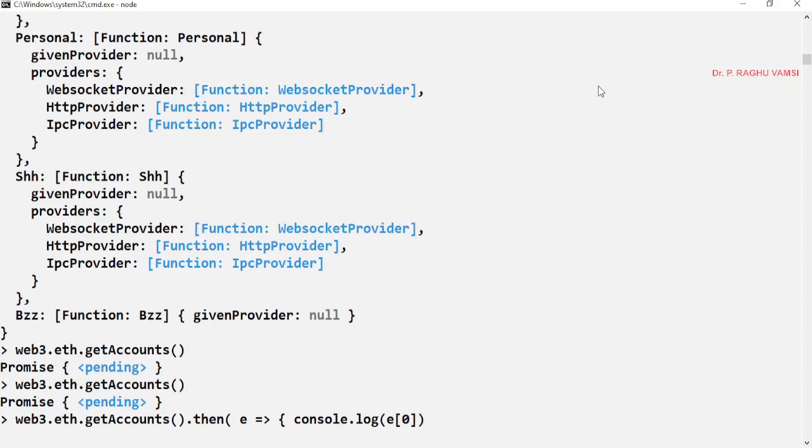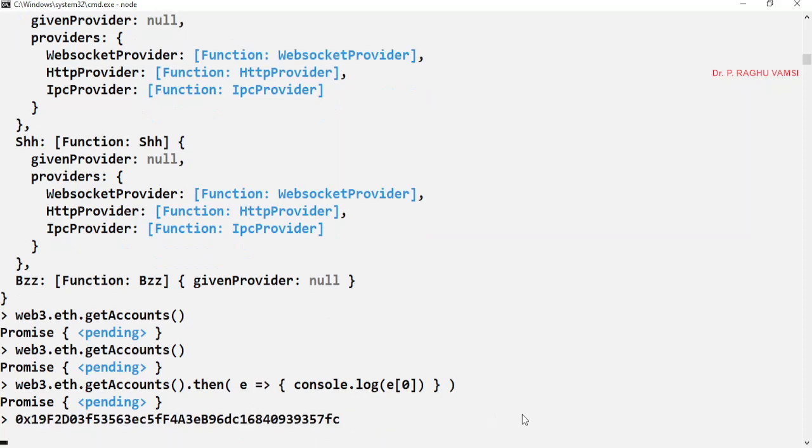So we need to get the first account detail. Console.log of e of 0, then this flower bracket close, then normal bracket close. If it is successful, this is the standard syntax. Bracket open, console.log of e of 0 and print it. Now the first account will be printed.